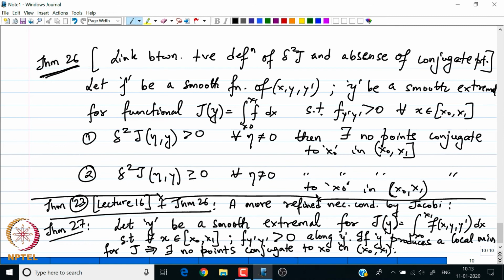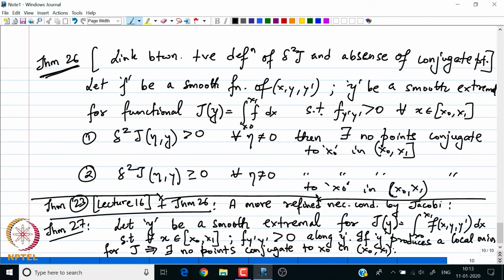So, the necessary condition for a minimum is the non-existence of conjugate points, also known as the necessary condition by Jacobi. So, the non-existence of conjugate points is a necessary and sufficient condition for positive definiteness of the second variation. But how about, is it a necessary condition? Well, we have certainly shown that the non-existence is a necessary condition for the existence of minima,